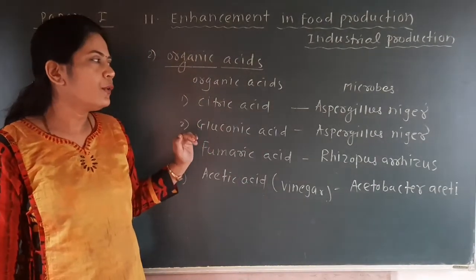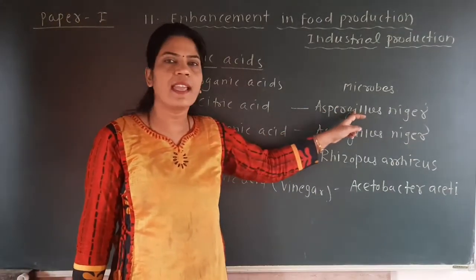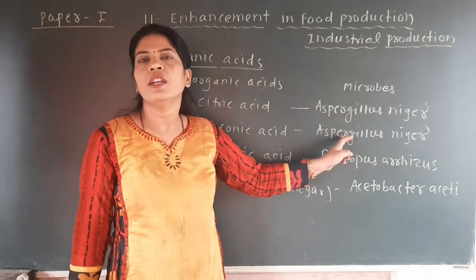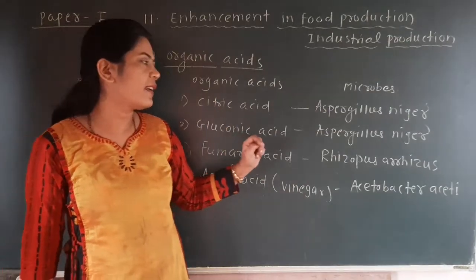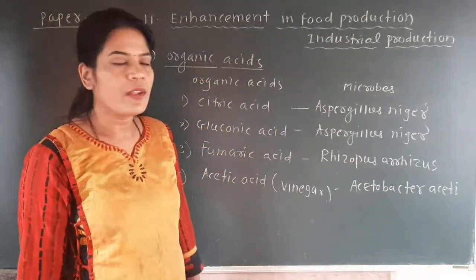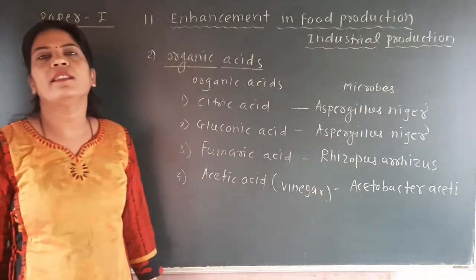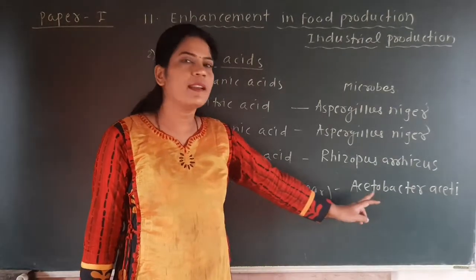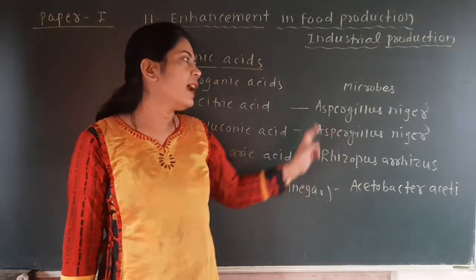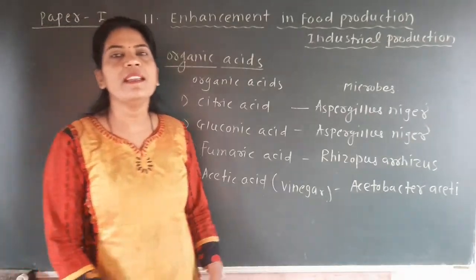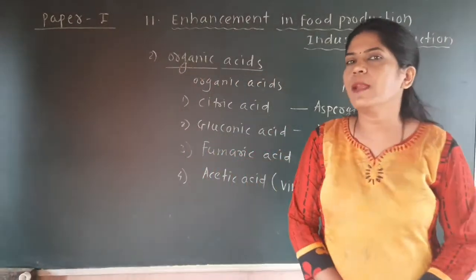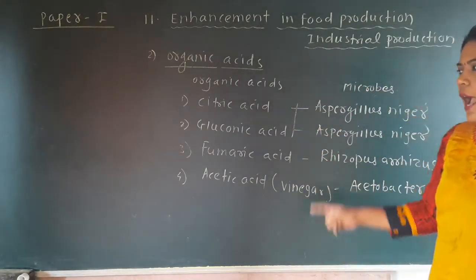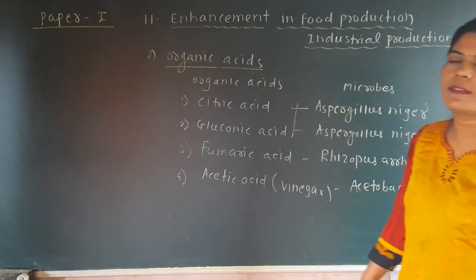Okay, and then you can observe the microbes. Aspergillus niger is a fungus. Aspergillus niger, the same species, is involved in the formation of gluconic acid and citric acid. Rhizopus is also a fungus, but Acetobacter is not a fungus, it is only a bacterium. So for your understanding, Acetobacter is the name of a bacterium, but the other 3 microbes are fungi. So it is very easy to understand the names of the organisms and the role of the microbes, because here citric acid and gluconic acid, these 2 acids, are produced by the same species, called Aspergillus niger.